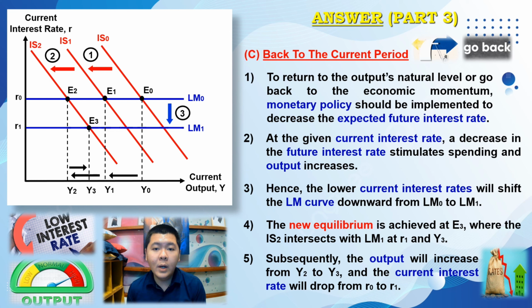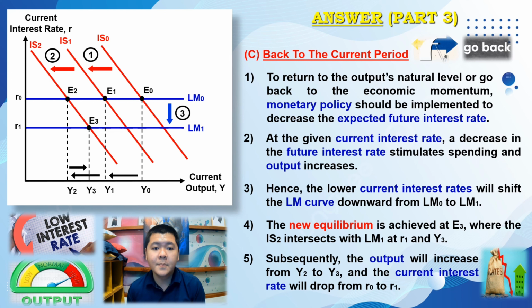Hence, the lower current interest rate will shift the horizontal LM curve downward from LM0 to LM1, as shown in circle 3. Therefore, the new equilibrium is achieved at E3, where IS2 intersects with LM1 at R1 and Y3. Subsequently, the output will increase from Y2 to Y3 and the current interest rate will drop from R0 to R1.